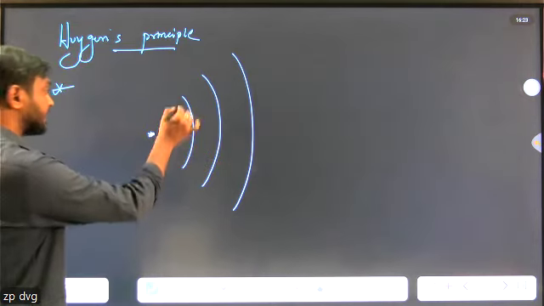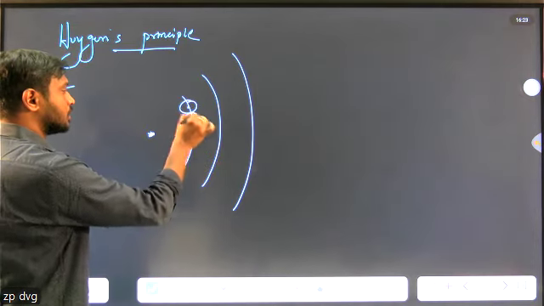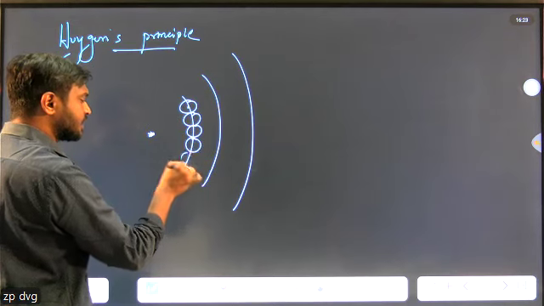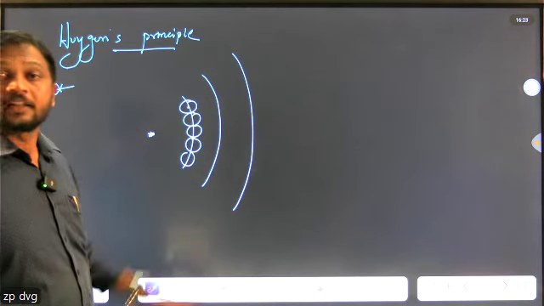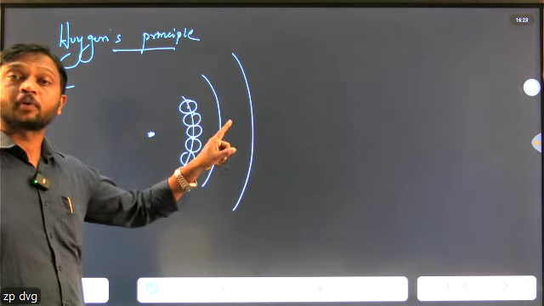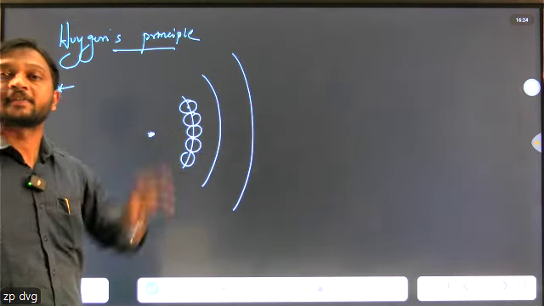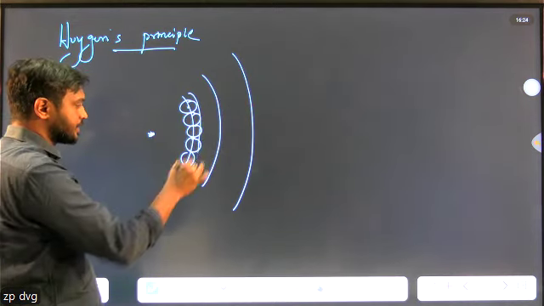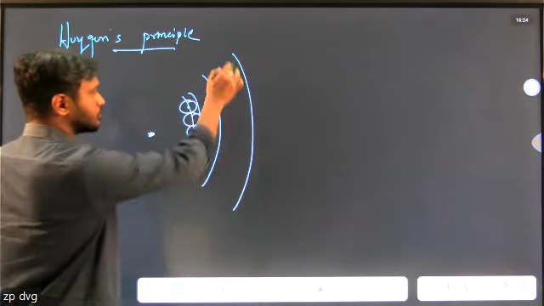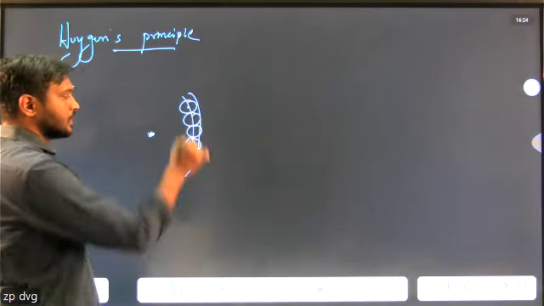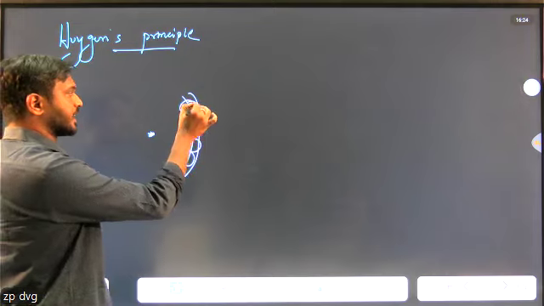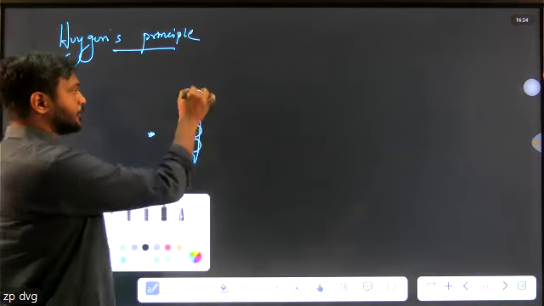And the second one: the tangent drawn on the secondary wavelets produces a new wavefront.